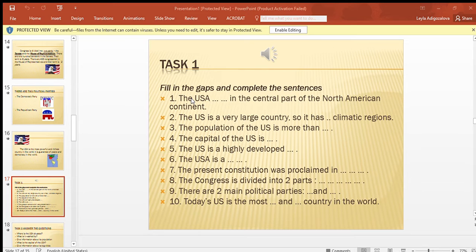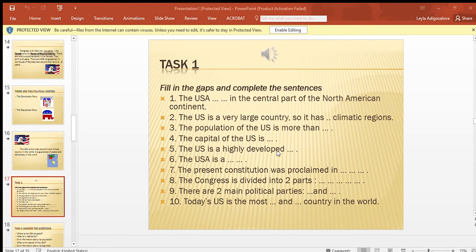So, the USA is situated in the central part of the North American continent. The US is a very large country, so it has different climatic regions. The population of the US is more than 250 million people. The capital of the US is Washington, D.C.